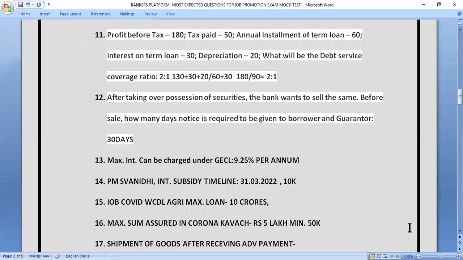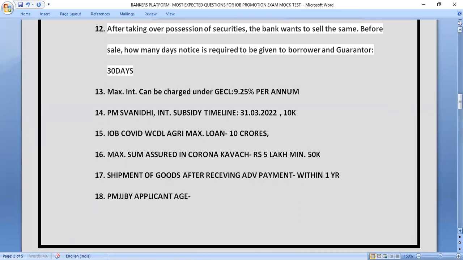Question number 17. Shipment of goods after receiving advance payment. If an exporter has received the advance payment, so within how many days he has to ship the goods? So the correct answer of this question is within 1 year. Within 1 year, a person has to make the shipment after receiving the advance payment. So let's move to next question, friends.